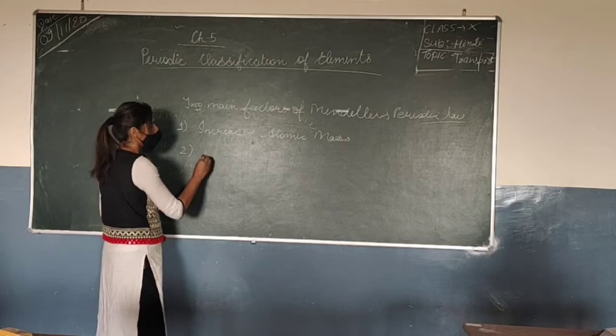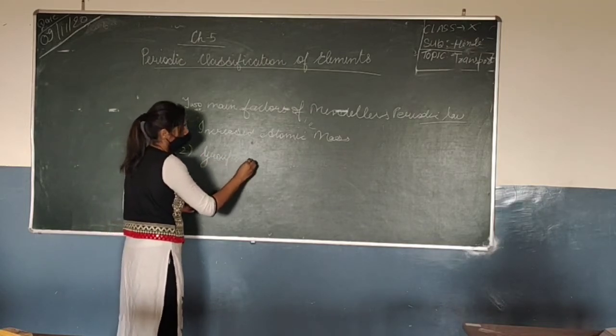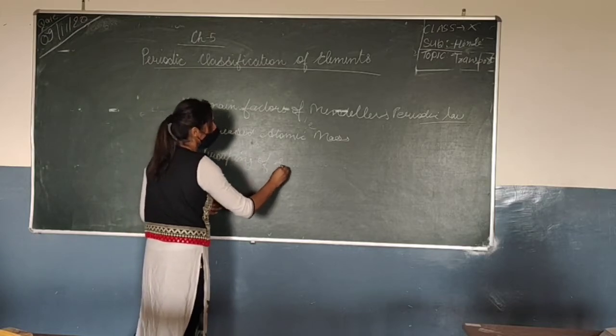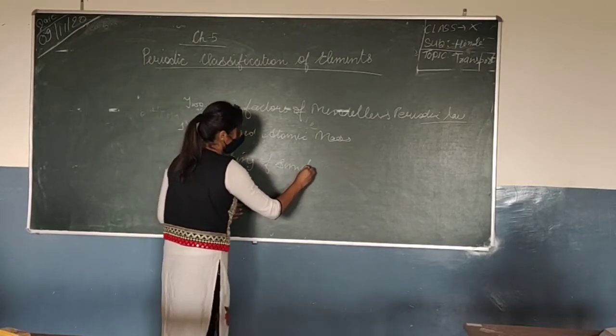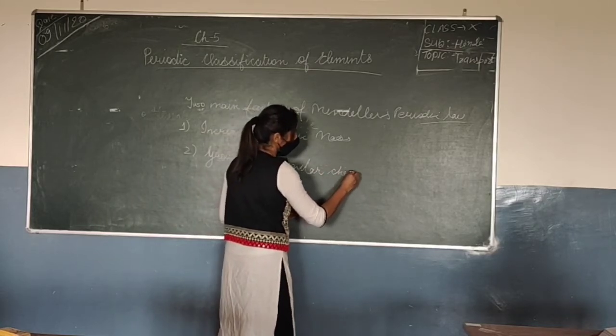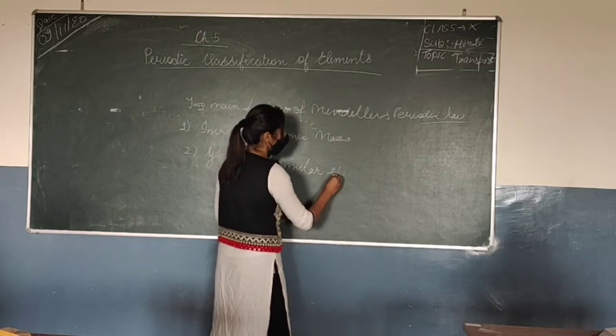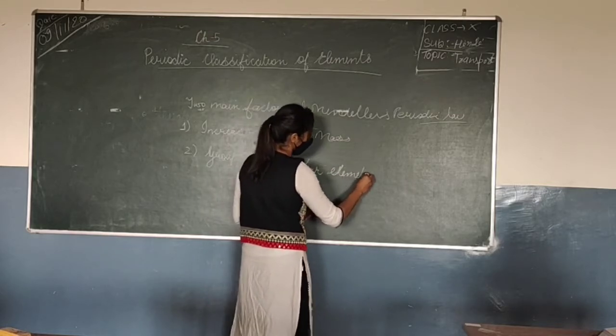And number 2 was the grouping of elements having similar chemical properties.